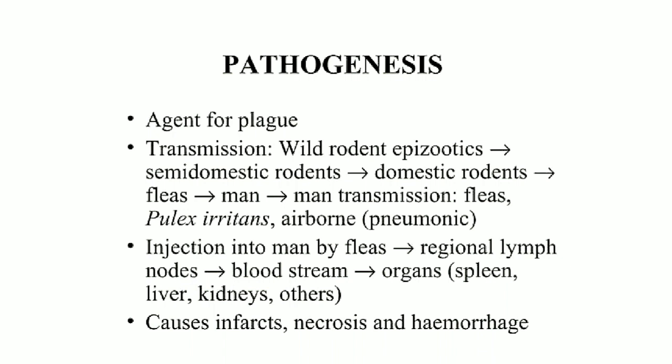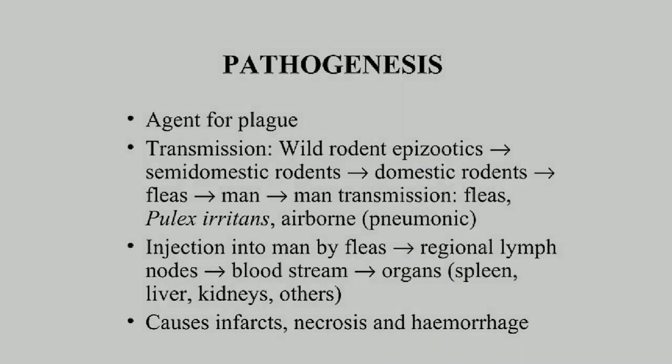Next, the infection by the insect enters the man, reaching the regional lymph nodes, bloodstream, and organs such as spleen, liver, kidney, and others. It causes infarcts, necrosis, and hemorrhage. Infarct means tissue damage, necrosis. In this, human blood flow is affected by the virulent microorganisms. Hemorrhage, you know about hemorrhage.